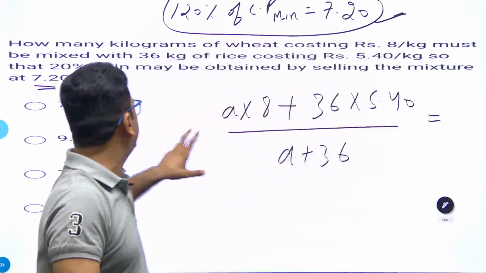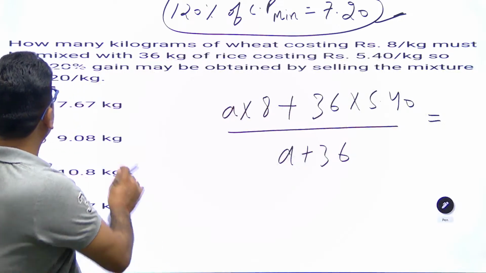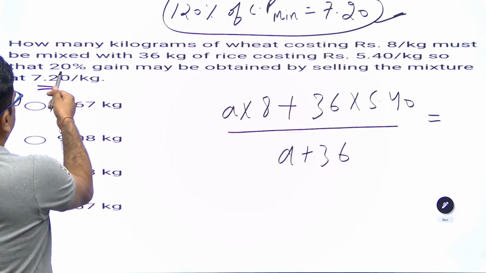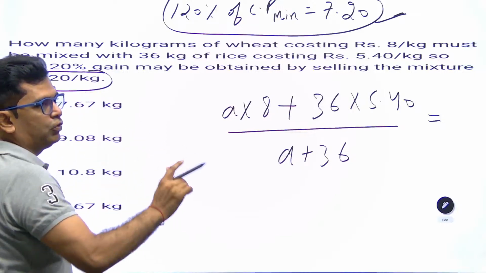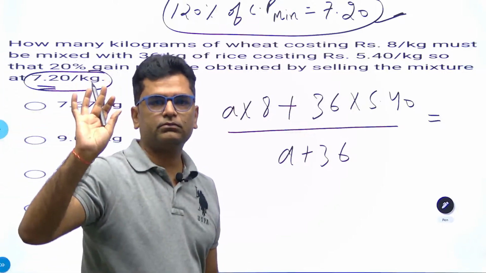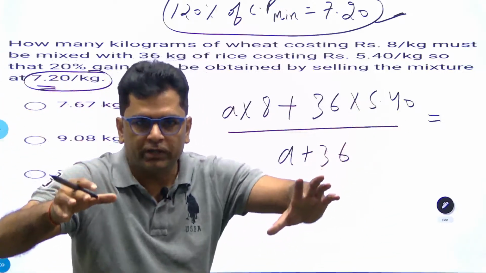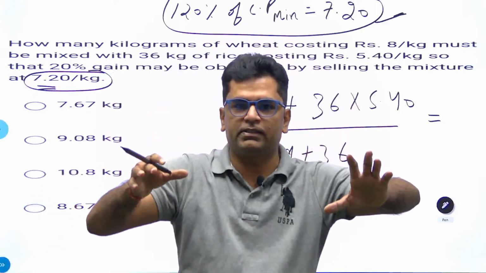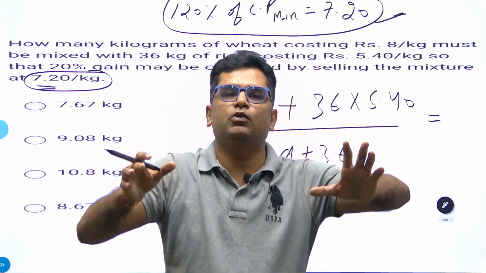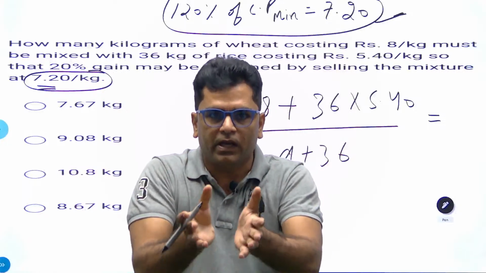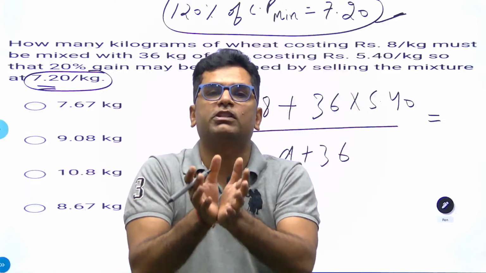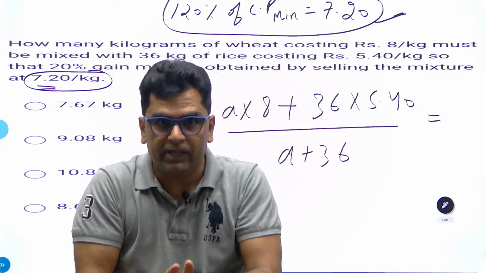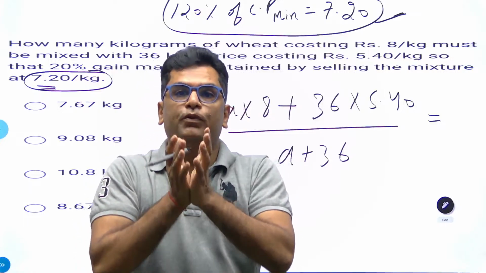So what they have written here, at this price, they want to sell the mixture by mixing two different qualities of rice in different quantity. They want to make a new mixture which they want to sell for 7.2 rupees per kg and get a profit of 20%.